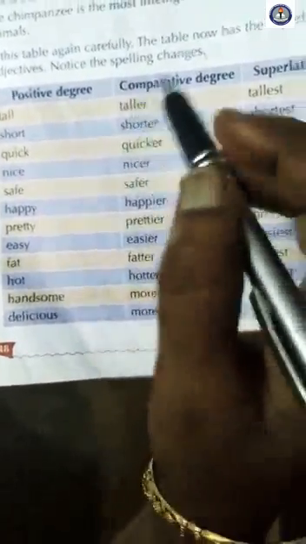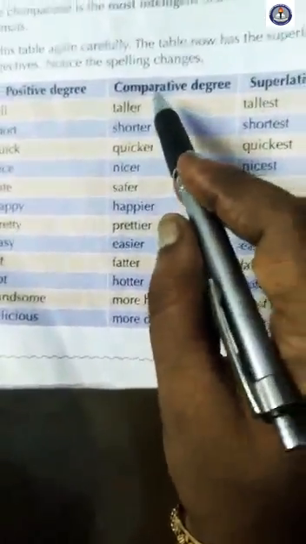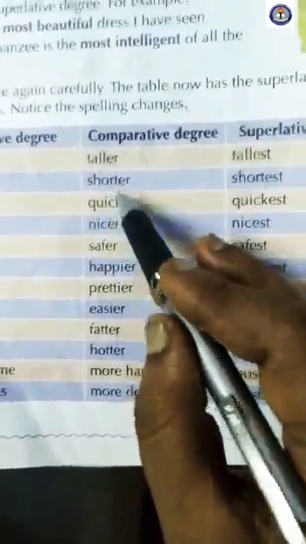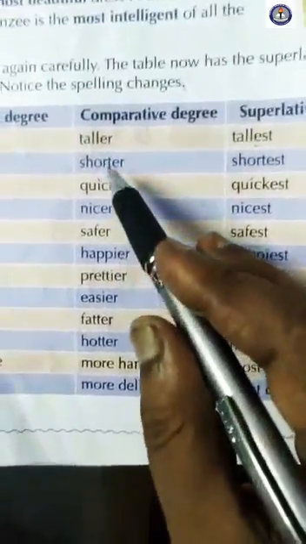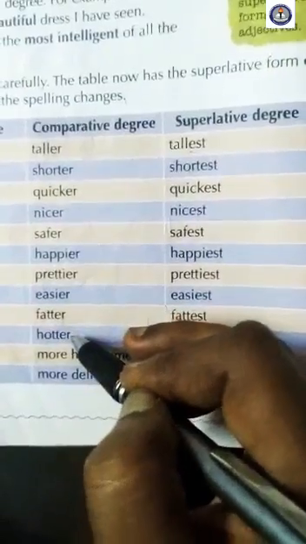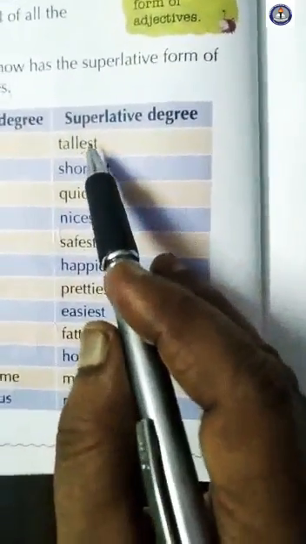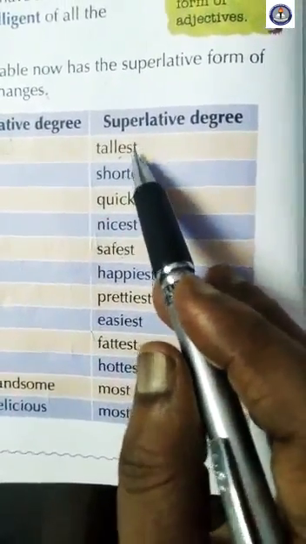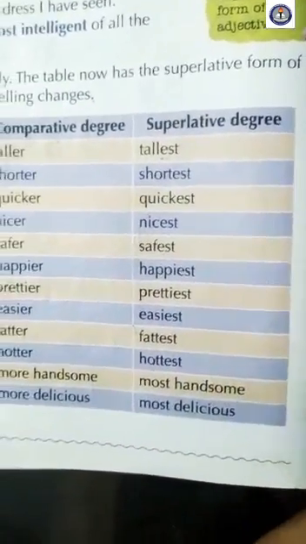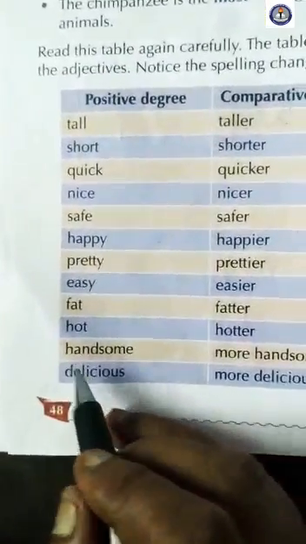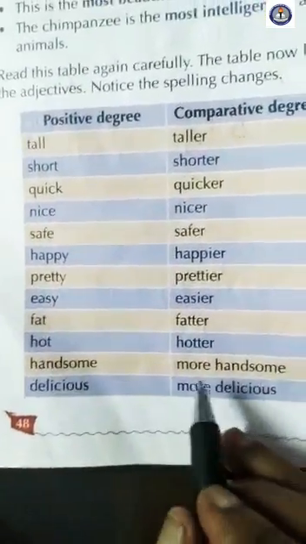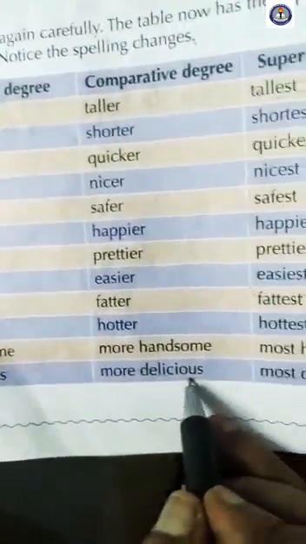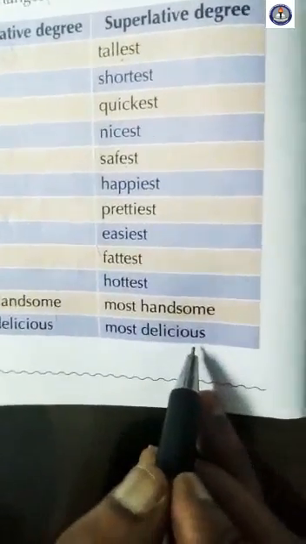And one thing to remember: in the comparative degree, er is added at the end, and in the superlative degree, est is added at the end. In most cases est is added, and in some exceptional cases: handsome, more handsome, most handsome; delicious, more delicious, most delicious.